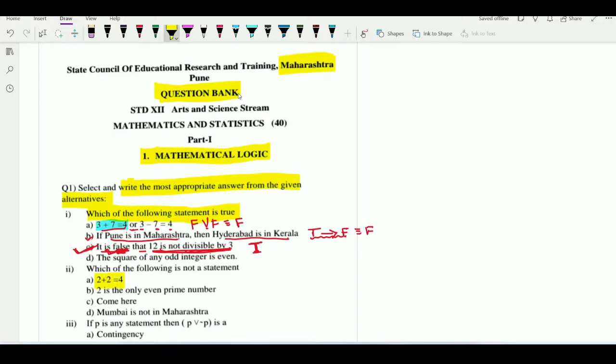Yes, it is true. So it is a statement. 2 is only even prime number. Yes, 2 is only a even prime number. It is true, since we are able to identify truth value, so we can say that it is a statement. But in C option, come here, it is nothing but order, and in case of order, in case of command, we are not able to identify its truth value. So since here we are not able to identify truth value, that's why we can say that it is not a statement. So that's why C option will be the correct answer here.